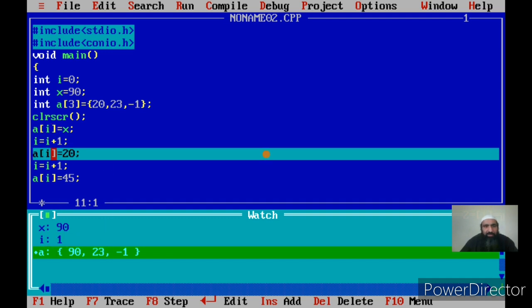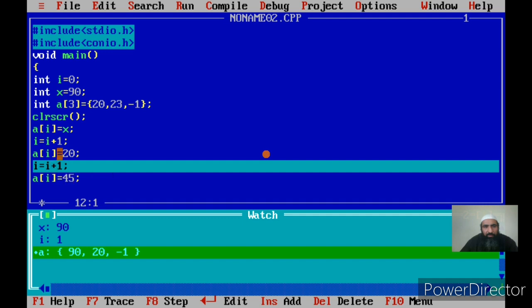Now A of I will not refer to the 0th element. It will not refer to the first element, it will refer to the second element. So A of 1, because the index of the second element is 1. Now you see 20 has been stored in the second element.